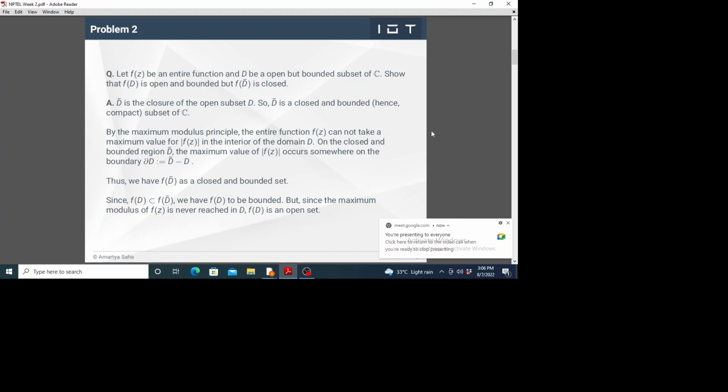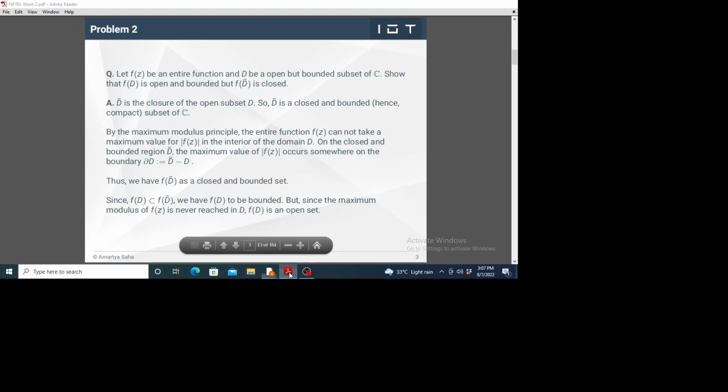We have to show that the image of this subset, given by f(D), is open and bounded, but f(D) bar is closed.